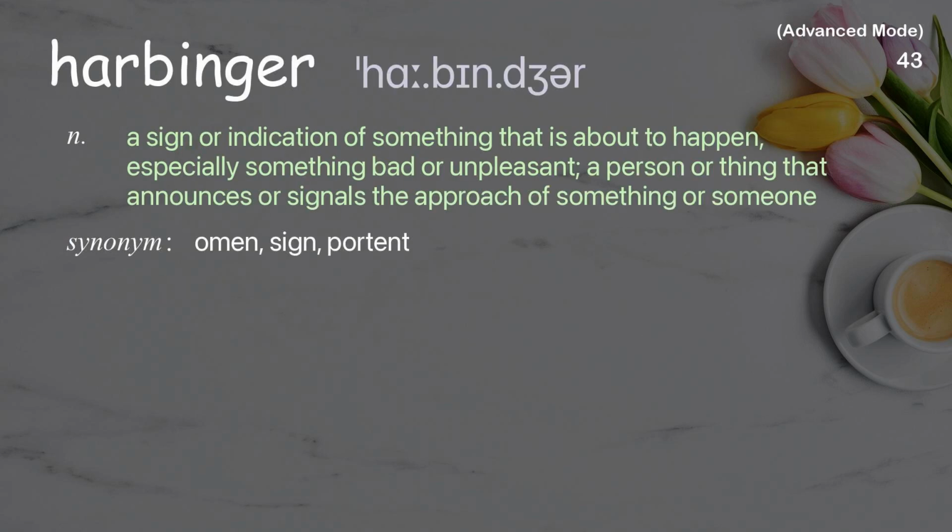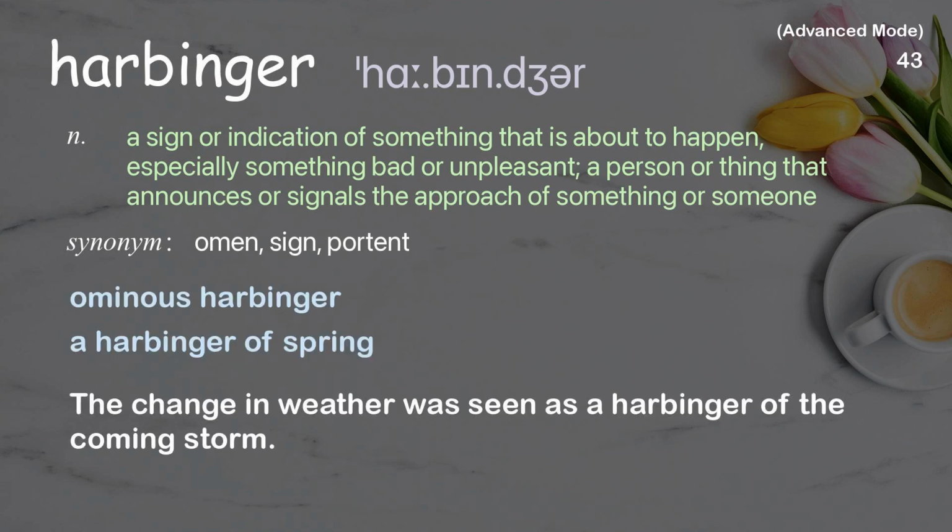Harbinger. A sign or indication of something that is about to happen, especially something bad or unpleasant, a person or thing that announces or signals the approach of something or someone. Examples: Ominous harbinger. A harbinger of spring. The change in weather was seen as a harbinger of the coming storm.